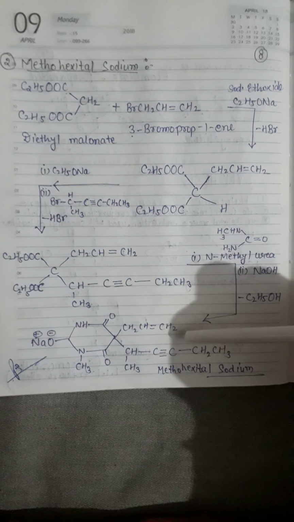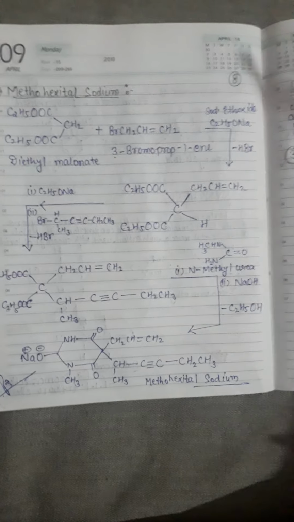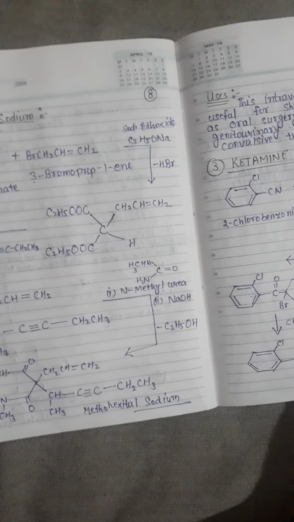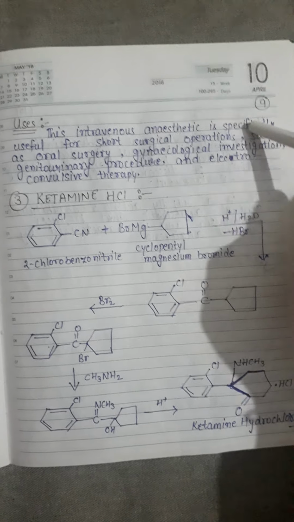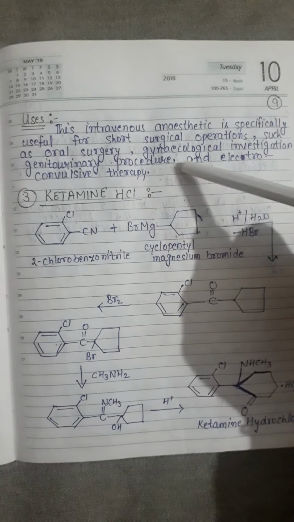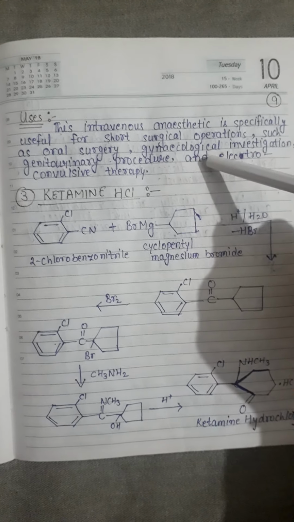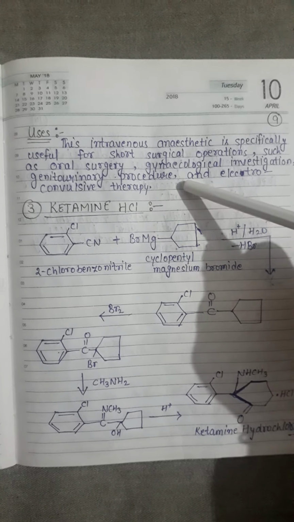Okay, methohexital sodium is an anesthetic used intravenously. This intravenous anesthetic is especially useful for short surgical operations such as oral surgery, gynecological investigations, genitourinary procedures, and electroconvulsive therapies.